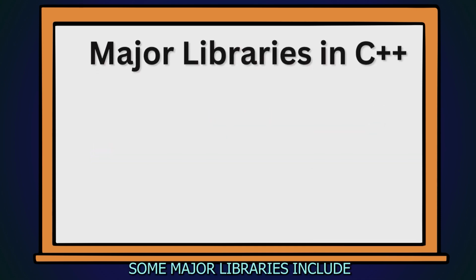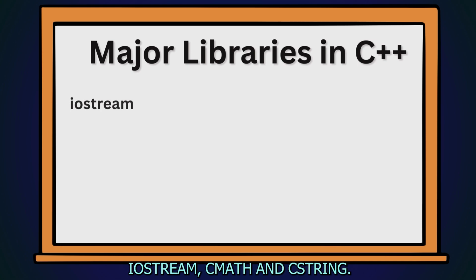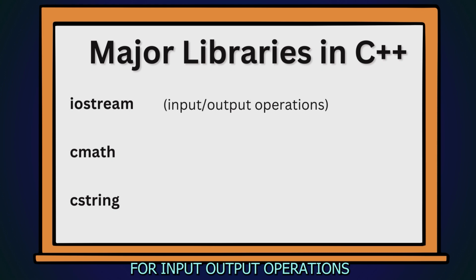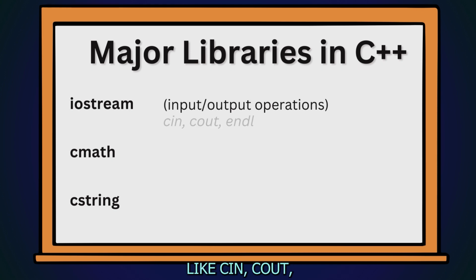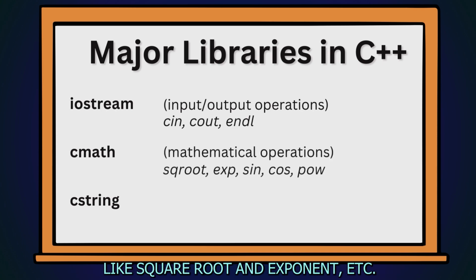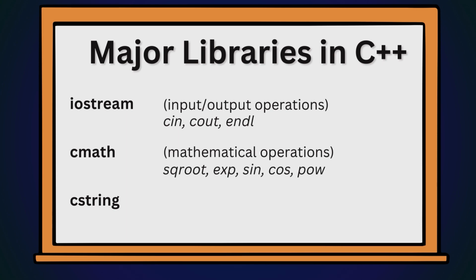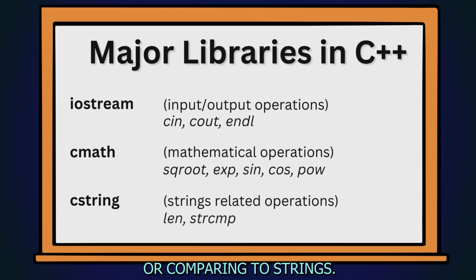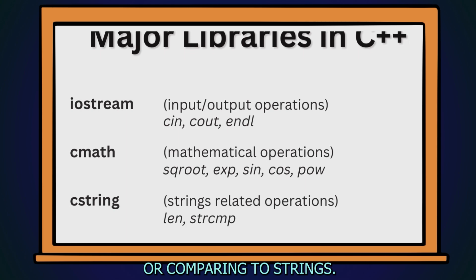Some major libraries include iostream, cmath, and cstring. iostream is used for input-output operations like cin and cout. cmath is used for mathematical operations like square root and exponent, etc. cstring is used for operations related to strings, such as finding the length of a string or comparing two strings.